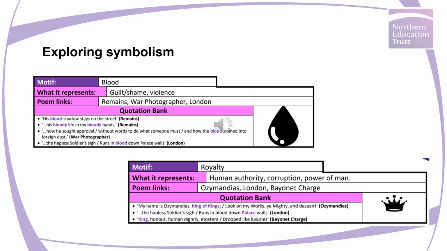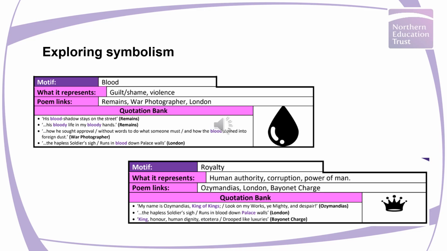So the images on this slide are directly taken from the recipe book that we use at Key Stage 4, and they're not to be incorporated with the Year 9 scheme. That's why they're not mentioned in any of the lessons. But you are discussing symbolism with the students, and a point of comparison or connection between poems could be simply looking at how a symbol is used differently across poems.